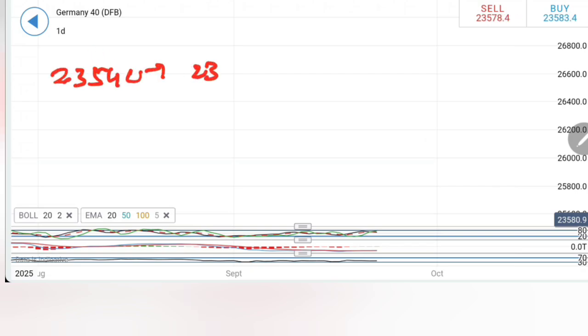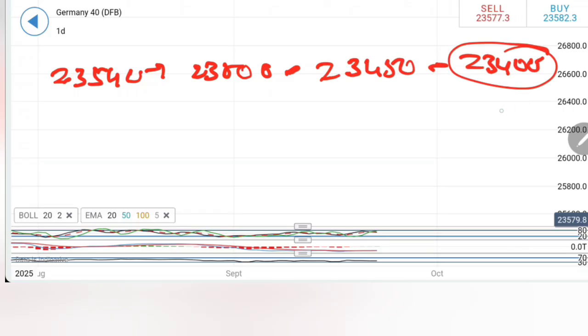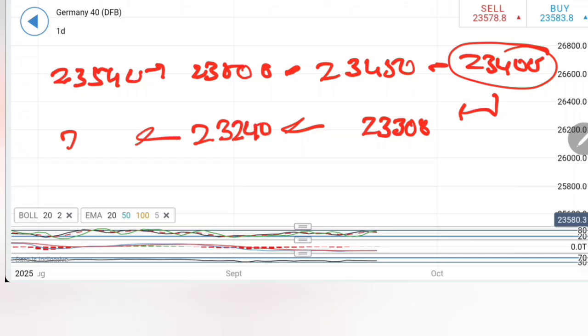Expect 23,500 first. 23,450 is also one of the supports, and then 23,400. Any drop below 23,400 should invite extreme bearishness towards 23,308 and then 23,240. Below this, 23,000 is a certainty. Take your trades accordingly. Let's move to FTSE 100.